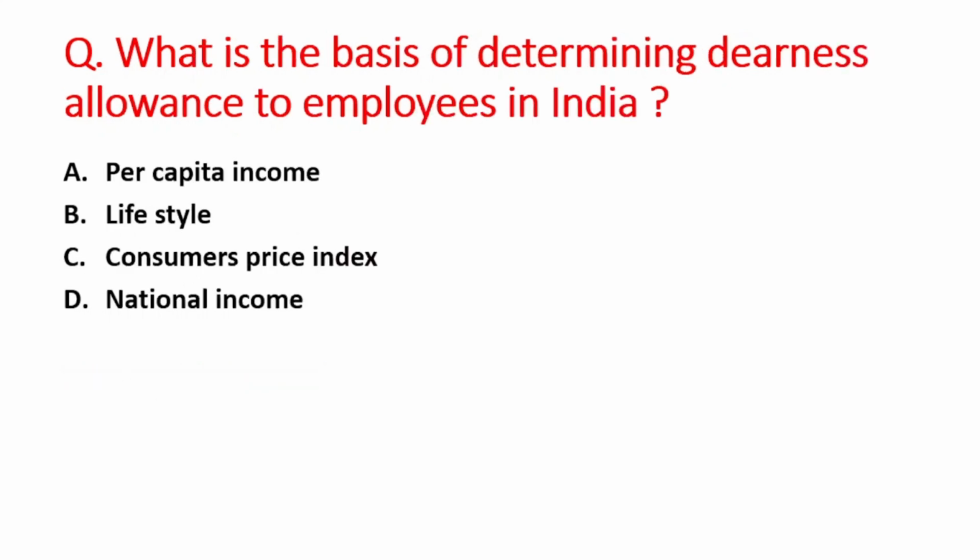Next question: what is the basis of determining dearness allowance to employees in India? A option is per capita income, B is lifestyle, C option is consumer price index, and D option is national income. So the right answer is option C, that is consumer price index.